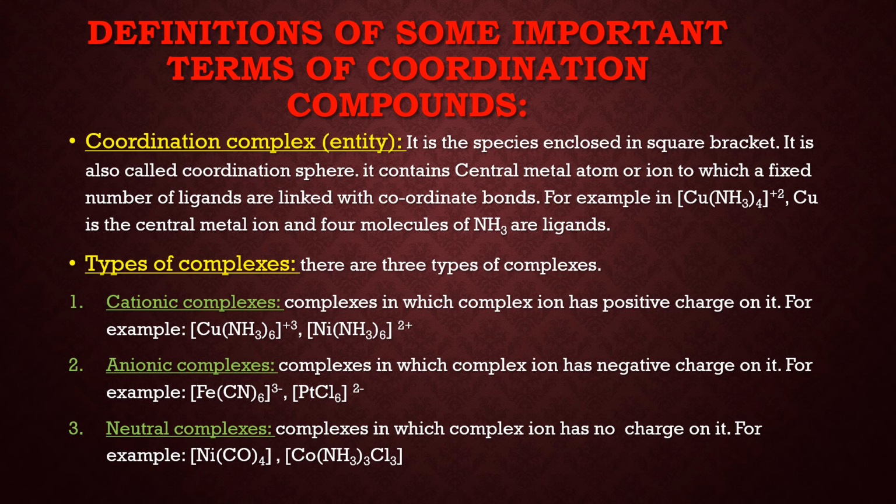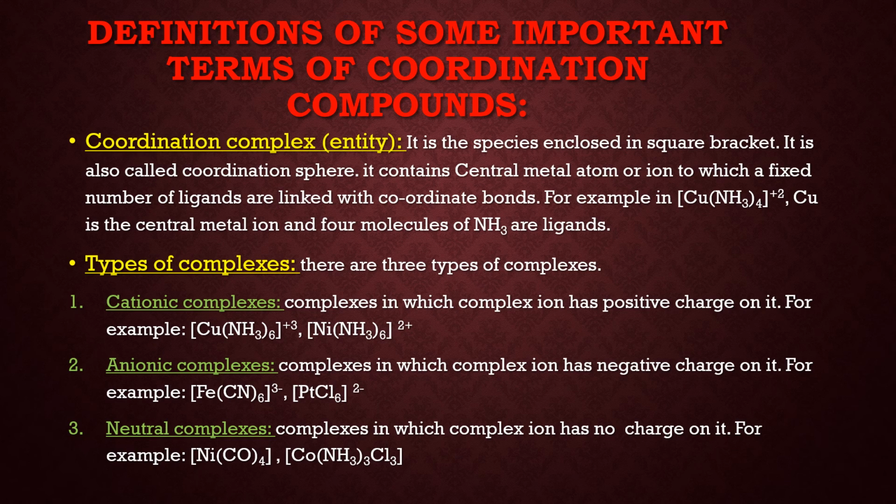Now, types of complexes. There are three types of complexes. First is cationic complexes: complexes which have a positive charge on them. For example, [Co(NH3)6]3+. Here the 3+ charge is a positive charge. Similarly, [Ni(CN)6]2+, which again has a positive charge. Now, anionic complexes: complexes in which the complex ion has a negative charge on it.